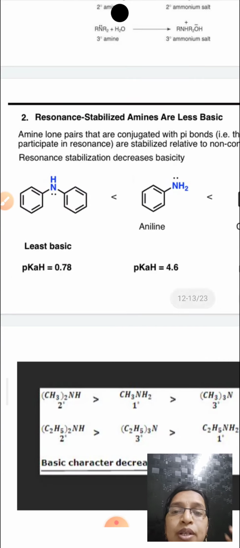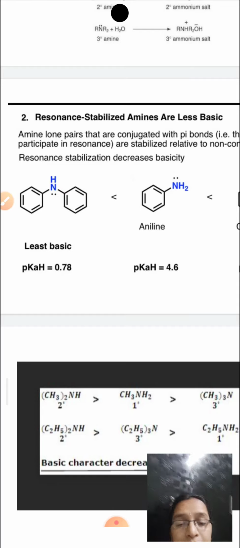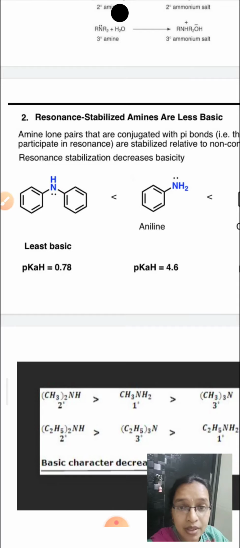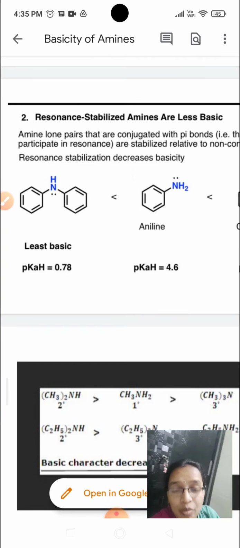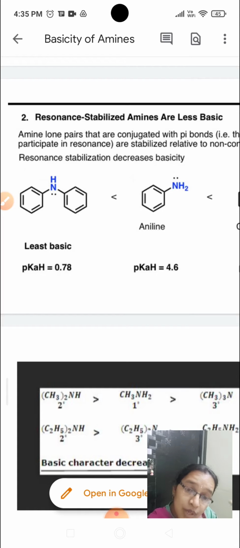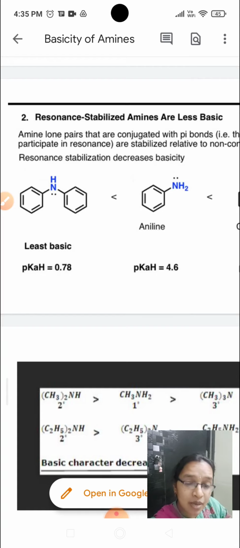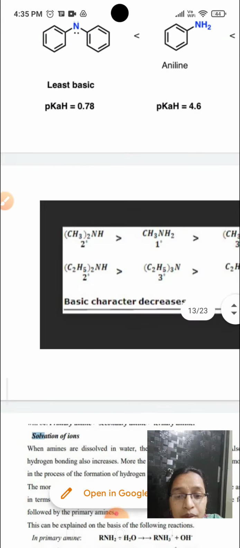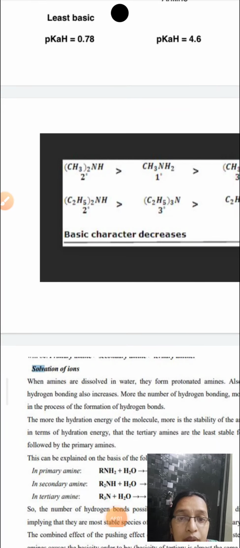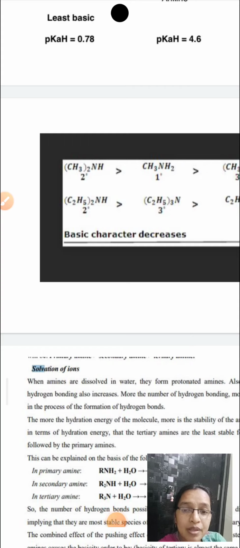Okay, so this is more and more resonance stabilized. Always, the greater the resonance stabilization, the lesser the basicity. Aniline is resonance stabilized, and diphenylamine is even more resonance stabilized. The greater the resonance stabilization, the lesser the basicity. Okay, so this is about the topic of basicity of amines. These are the many factors that we can take into consideration to describe the basicity of amines.